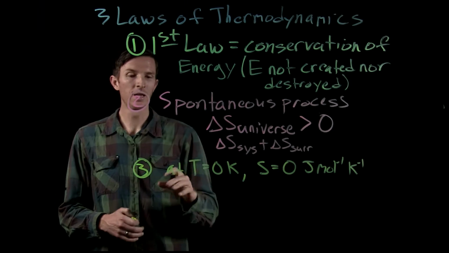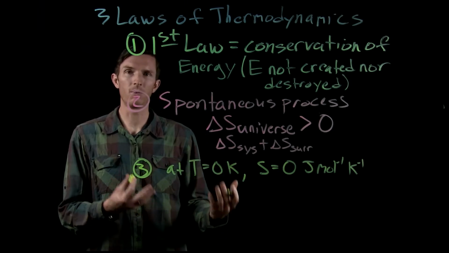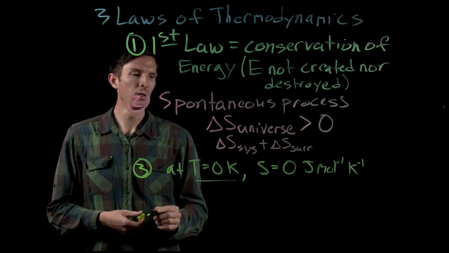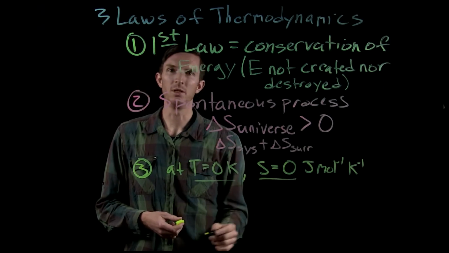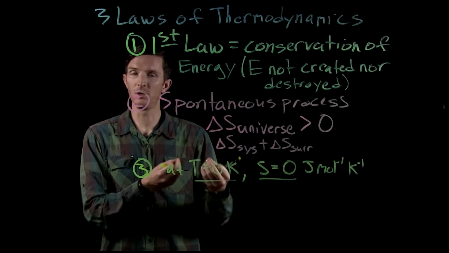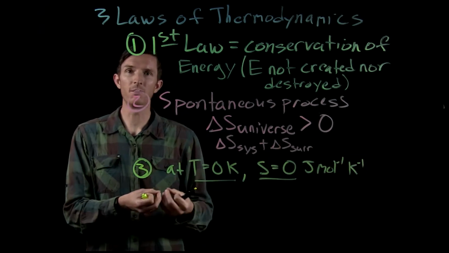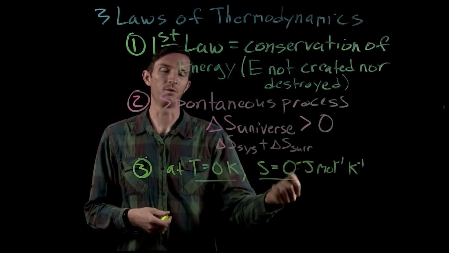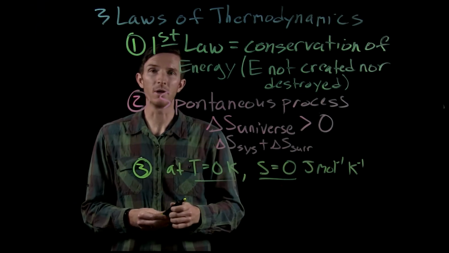Okay, so if we're dealing with the entropy of a perfectly ordered crystalline state, which would be a solid at 0 Kelvin, the entropy of that state would be 0. Okay, and we would have 0 energy to distribute among the molecules, and so therefore there would be only one way really to distribute that energy, and therefore our entropy would be 0.